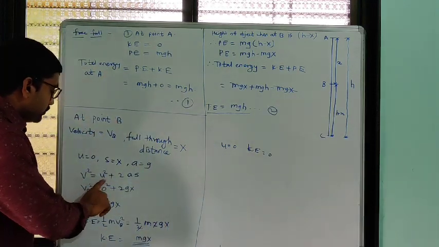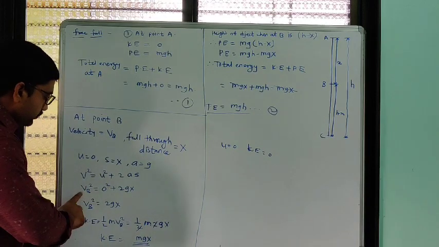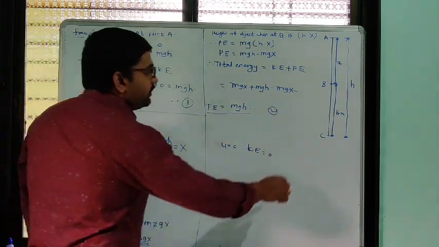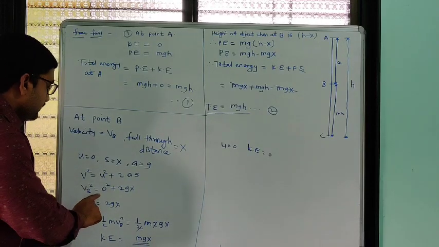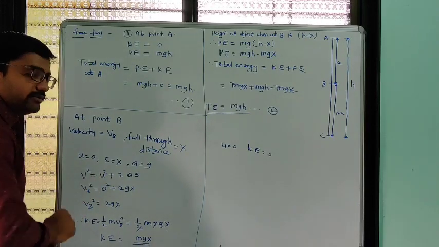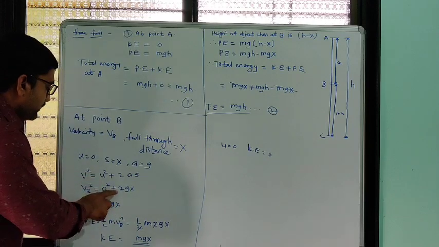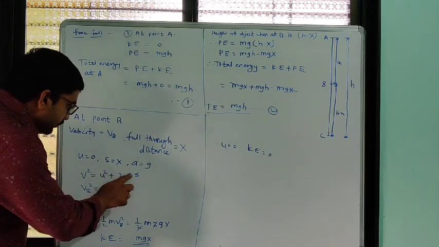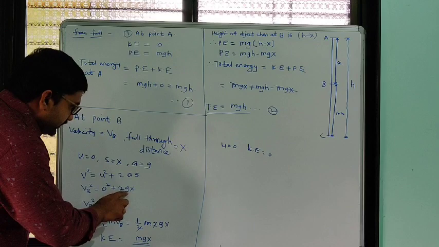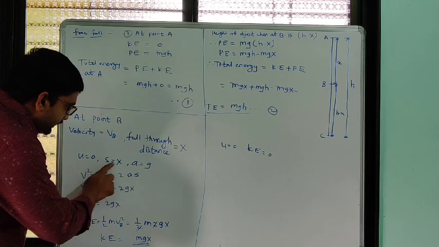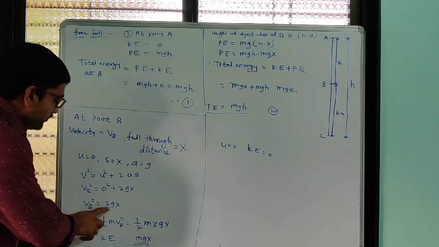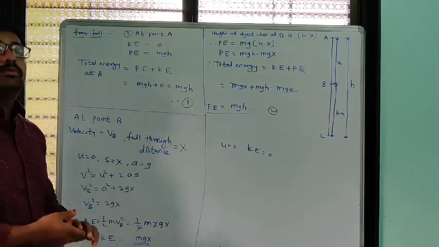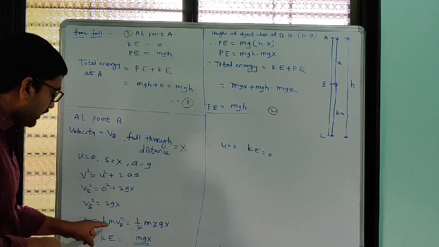So v square is equal to u square plus 2as. Vb square is equal to 0 square plus 2 times g times x. So Vb square is equal to 2gx.